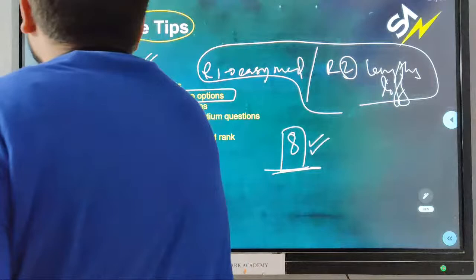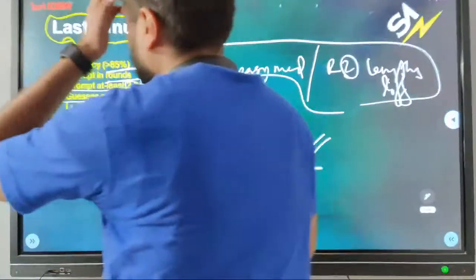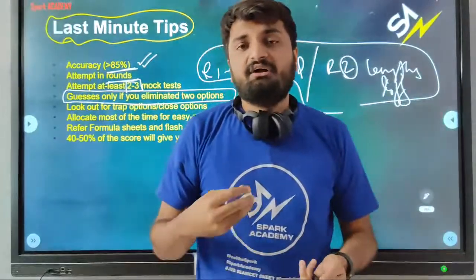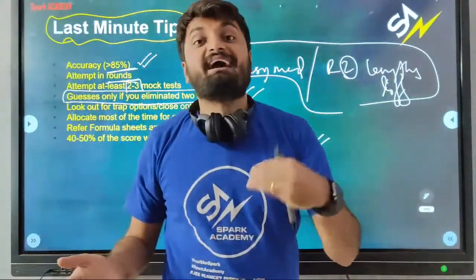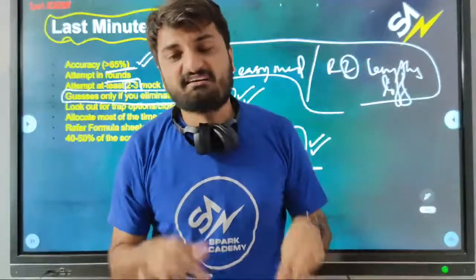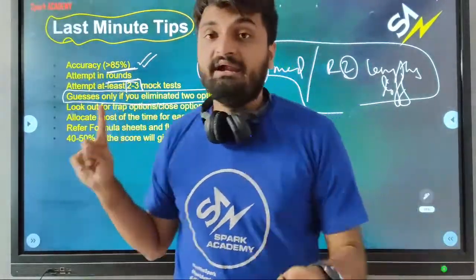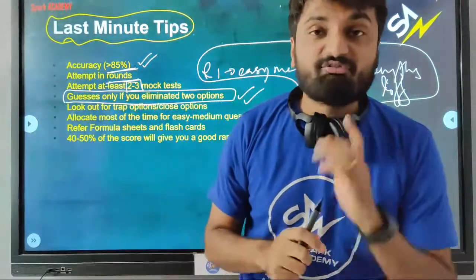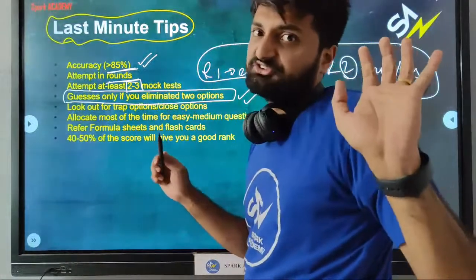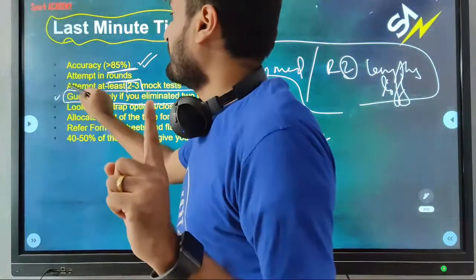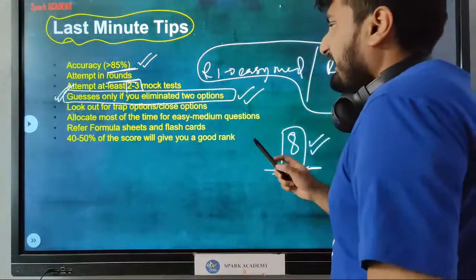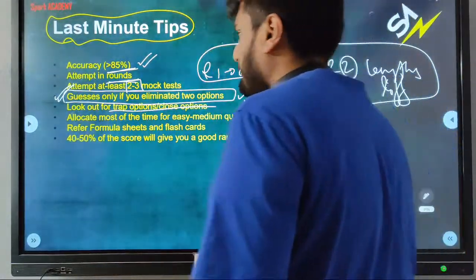You should only guess if you have eliminated 2 options. Now your strategy will slightly change. Last year I was telling my students to guess the questions in numeric type because there was no negative marking. But since this year there is negative marking, you need to be careful. You have to only guess if you are 100% sure, right? So no guesses actually for numeric questions. For multiple choice questions, you can guess if you are confused between two options. And close options and trap options also you need to look at.